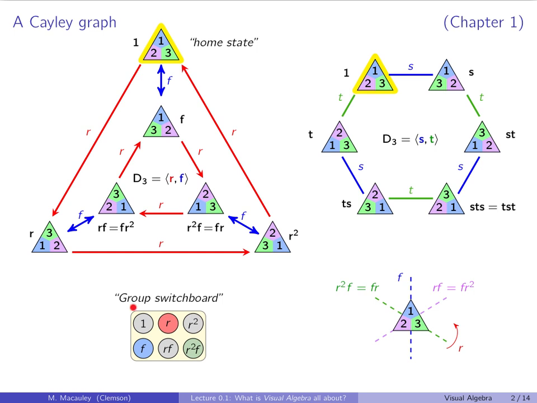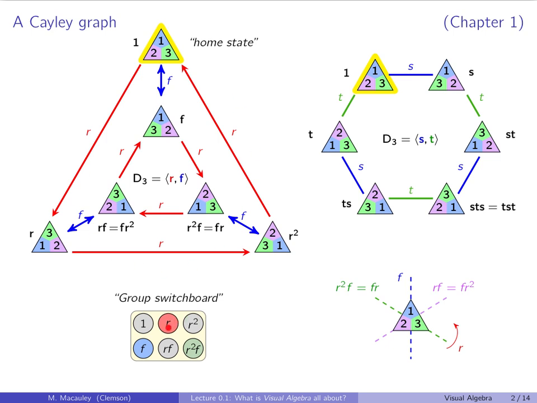And this group switchboard thing here, this is an analogy that I developed when I was teaching, trying to figure out how to explain group actions to undergraduates and not doing very well at it. And I really like this analogy so much that I put it in the very first chapter so students get used to it when we get to group actions. So the analogy is that you have a button for every element in the group. And when you press a button, these configurations move around.